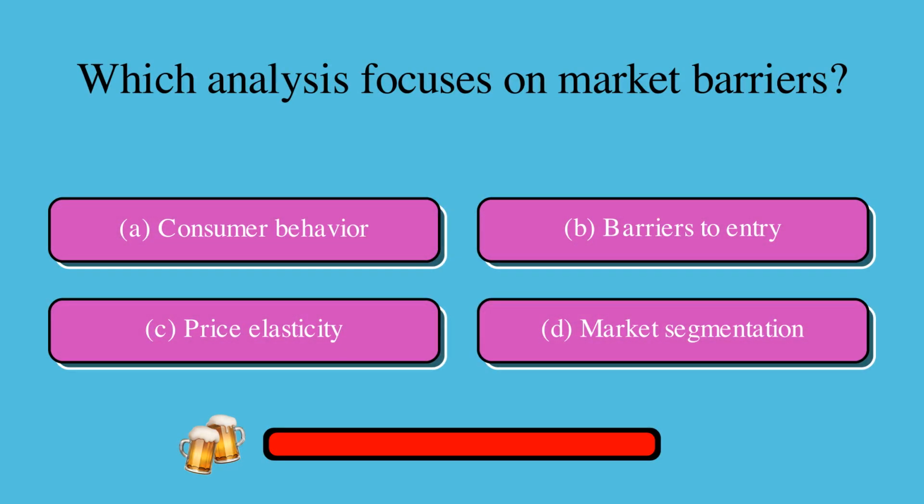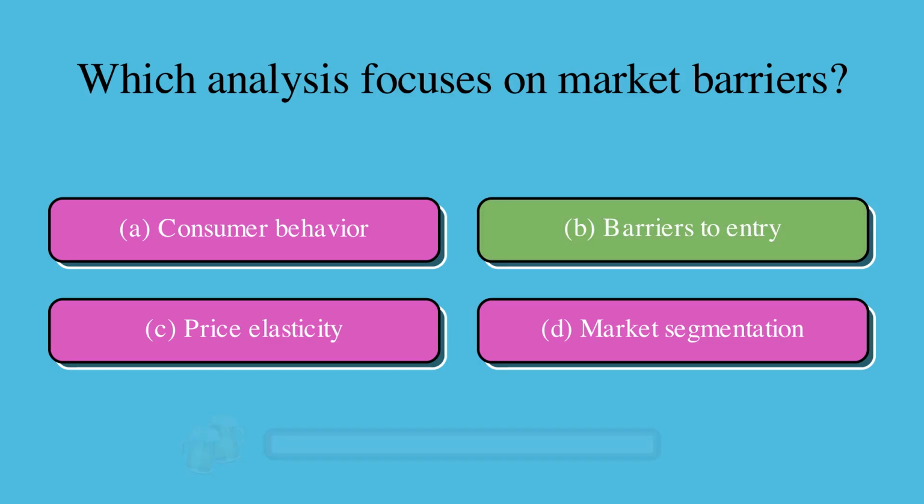Which analysis focuses on market barriers? Is it A, consumer behavior, B, barriers to entry, C, price elasticity, or D, market segmentation? The correct answer is B, barriers to entry.